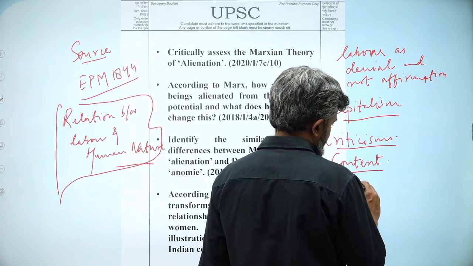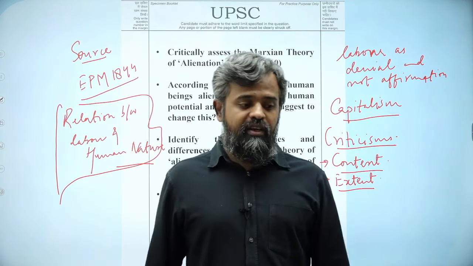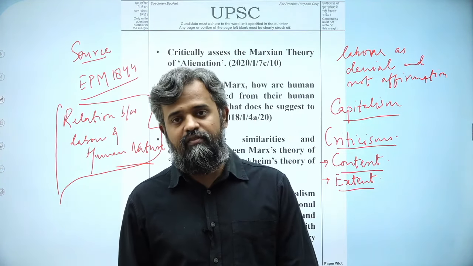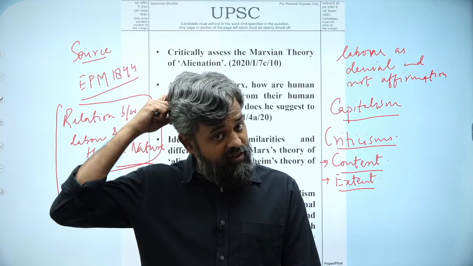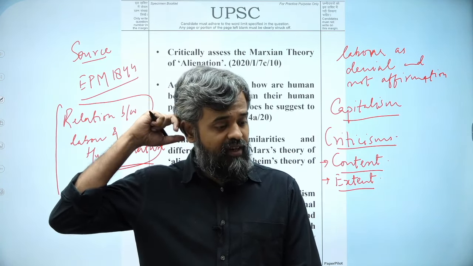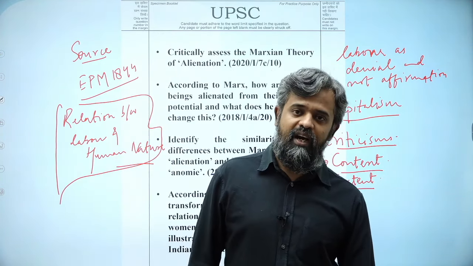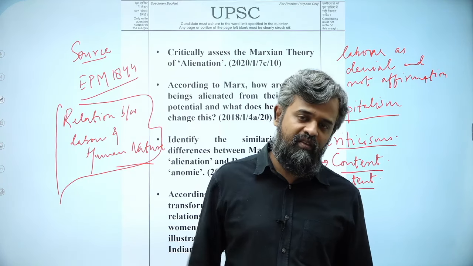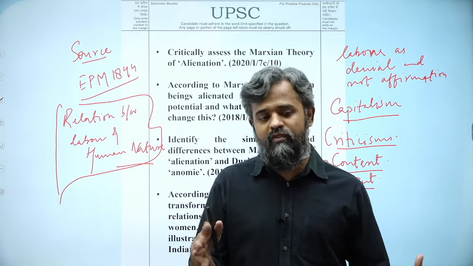Then, in terms of extent, the degree of alienation faced by people is highly contextual. First of all, it is not universal, meaning not everyone really experiences alienation. The other is that alienation in various forms is experienced across cultures or modes of living.